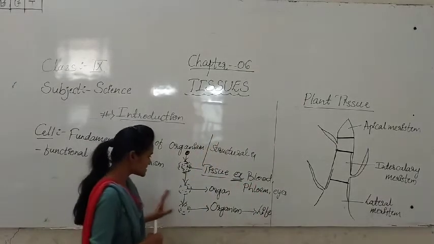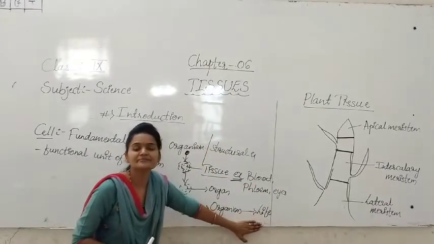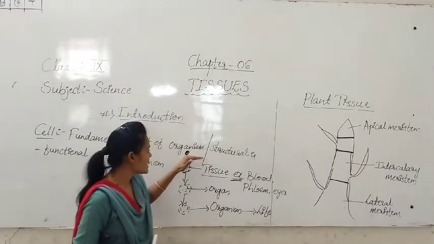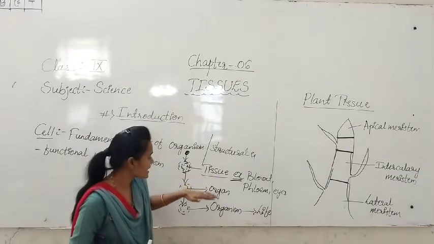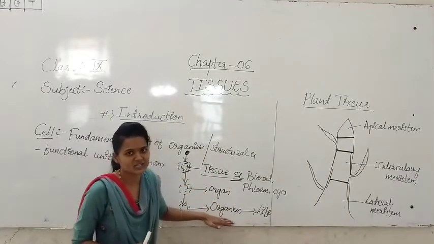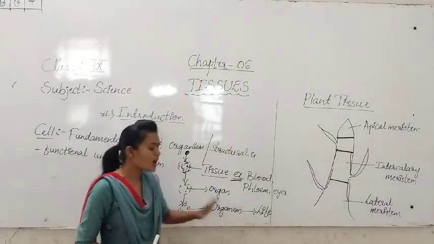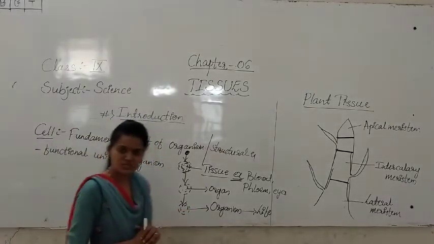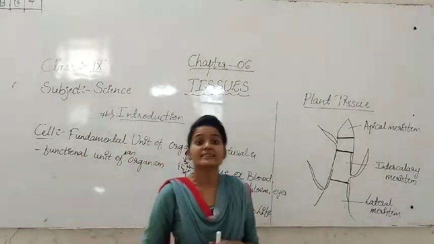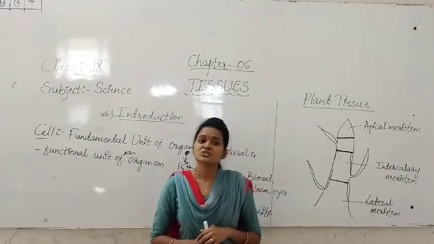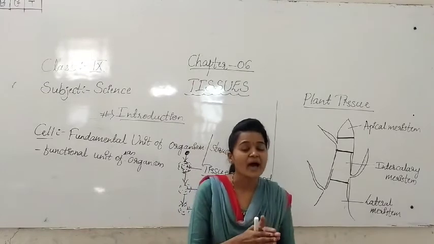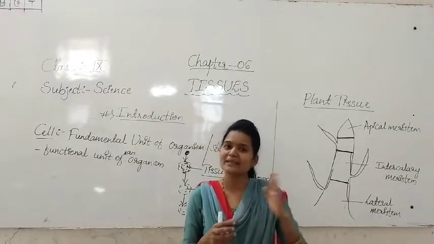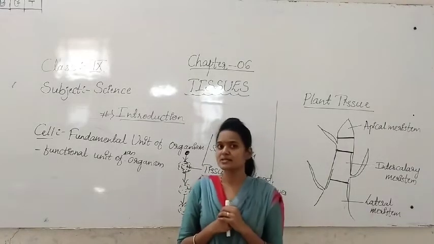So students, this is about the organism, how life will be formed: by the cell, again by the tissues, and again by the organ. Last what we are saying, that is the organism. See students, the meaning of the tissue, I think you got it. Then we are seeing the tissues in case of animals also and in case of plants also.